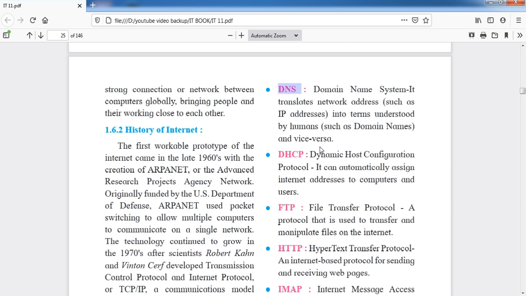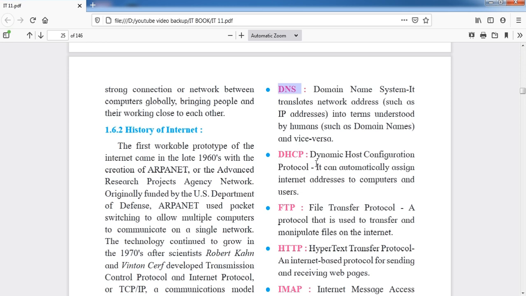So what the Domain Name System does is translate the network address. What does network address mean? IP addresses. There are IP addresses on the network. When a computer is in the network, it has an IP address to communicate with others. Those IP addresses are converted into web addresses, we may say URLs, and URLs can be translated again into IP addresses. That system is known as the Domain Name System. That is the use of DNS.